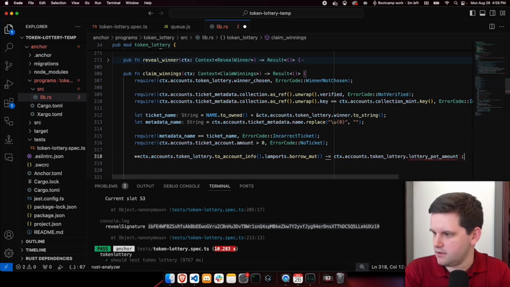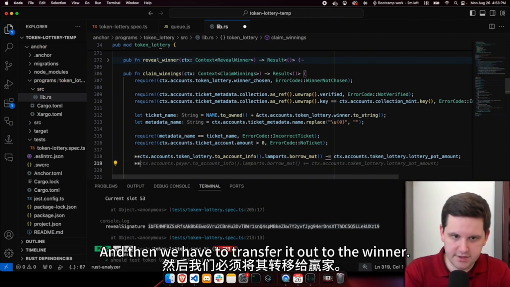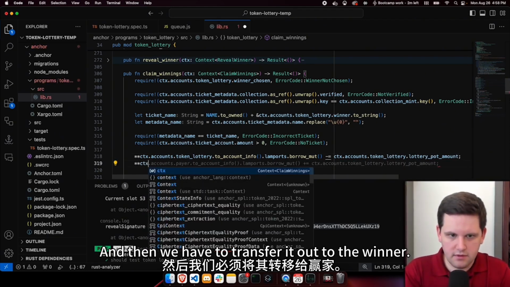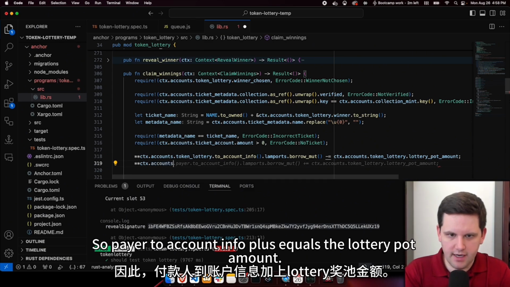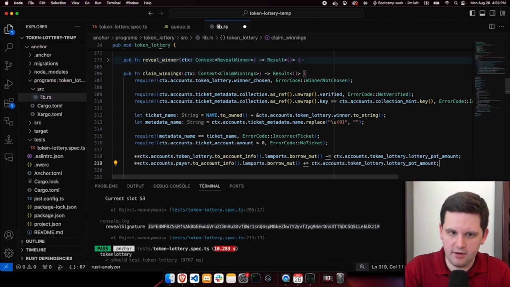There we go. And then we have to transfer it out to the winner. So payer to_account_info plus equals the lottery pot amount.